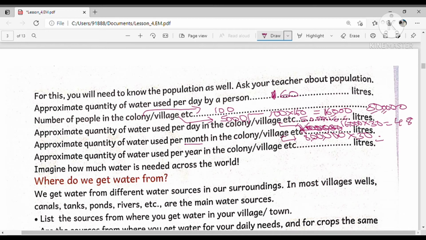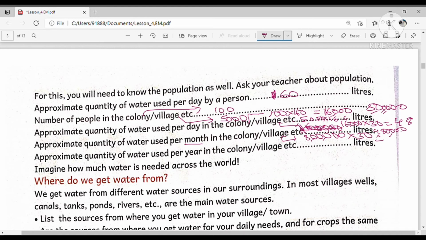How many zeros are there? 3 and 1, so 4 zeros we should write here. So 48 and 4 zeros: 4 lakh 80,000 liters per month in the colony.